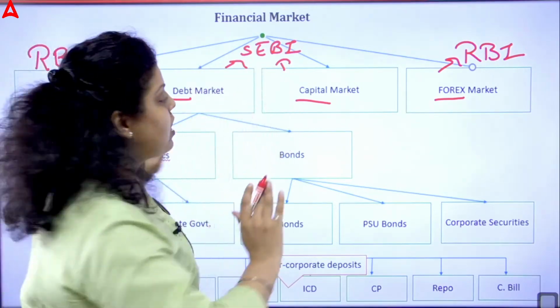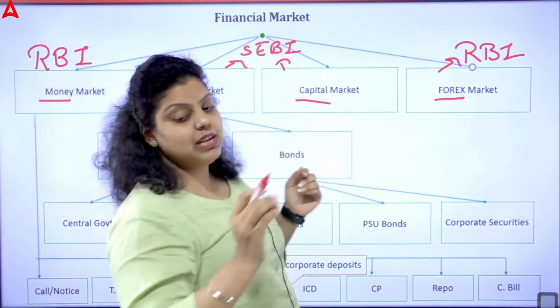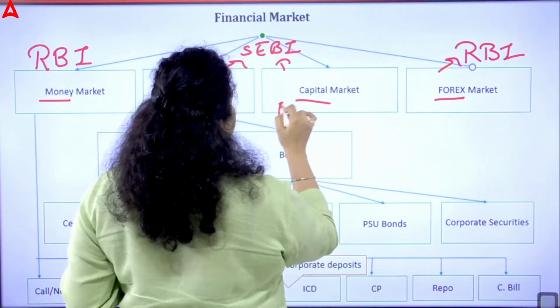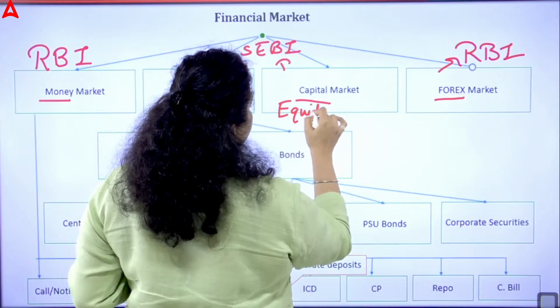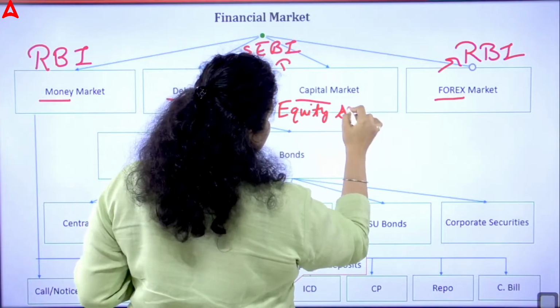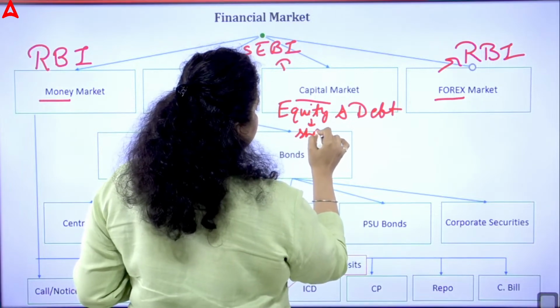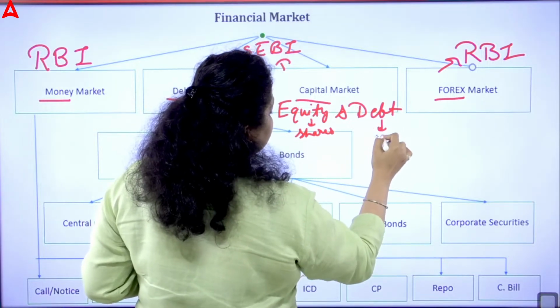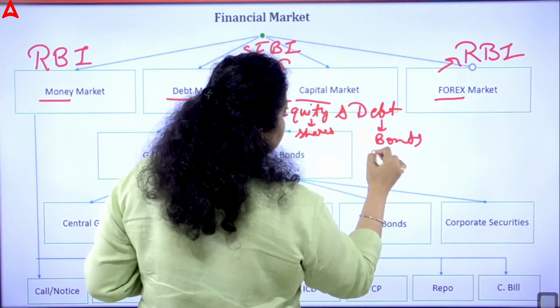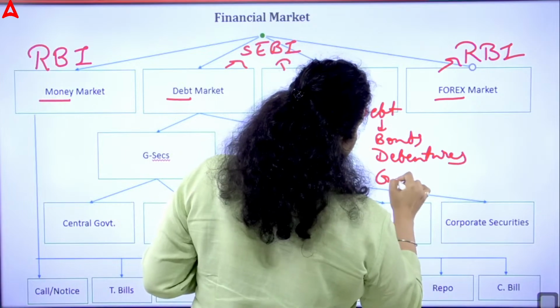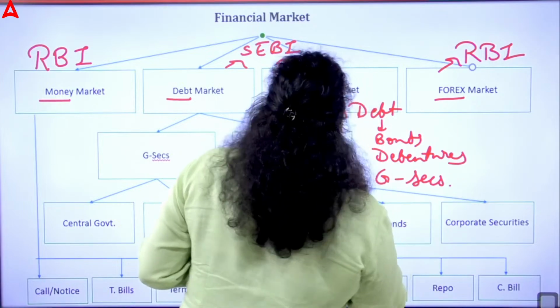Now, you can see the debt market is written here individually. But the simple definition of the capital market is that the capital market includes both the equity market and the bond market, or we can say the debt market. The equity market covers share trading. The debt market covers bonds, debentures, and the government securities market.